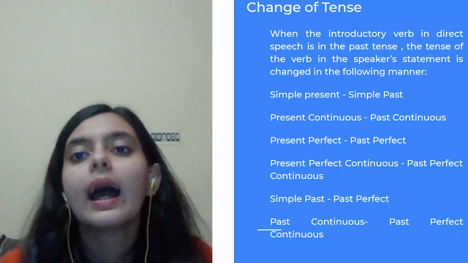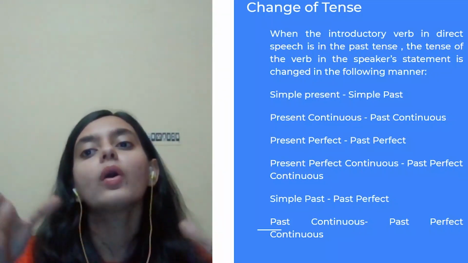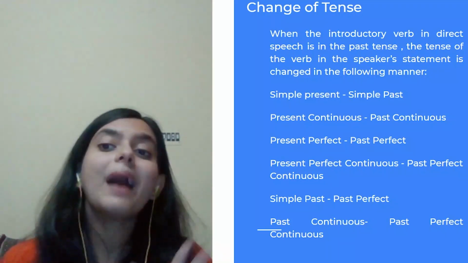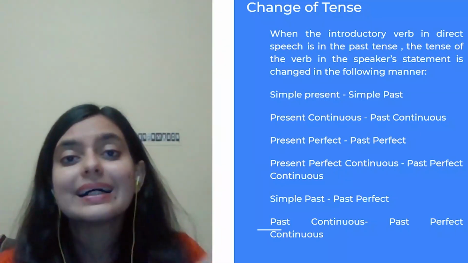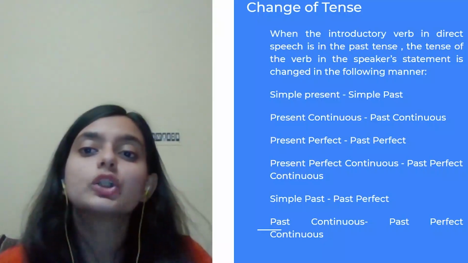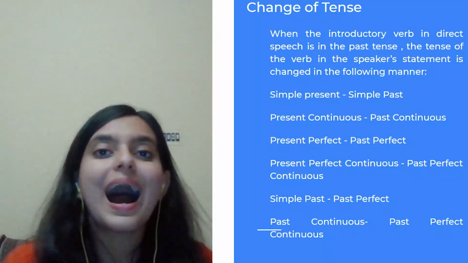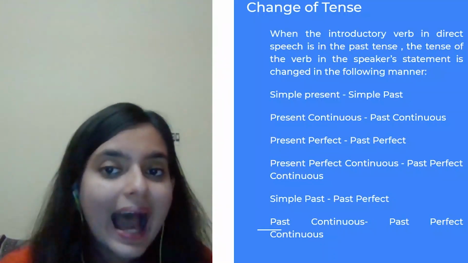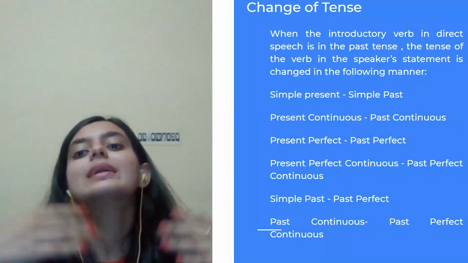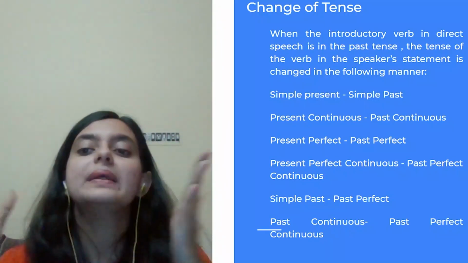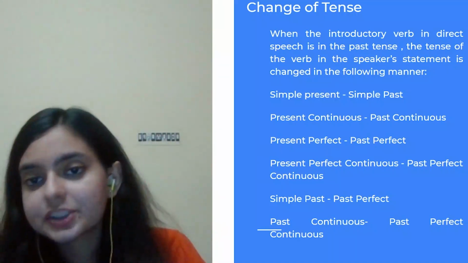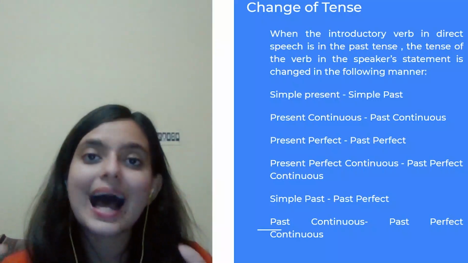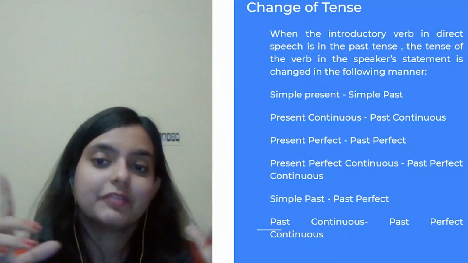Moving on, what happens when the reporting verb is in the past tense? Then the speaker's statement will change into its corresponding past tense. For example, simple present will become simple past. Present continuous will change into past continuous, and likewise, as we have already discussed in the previous class.